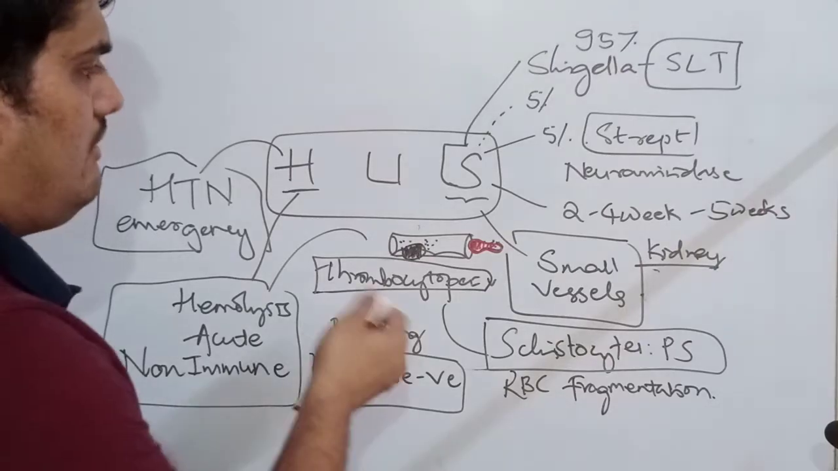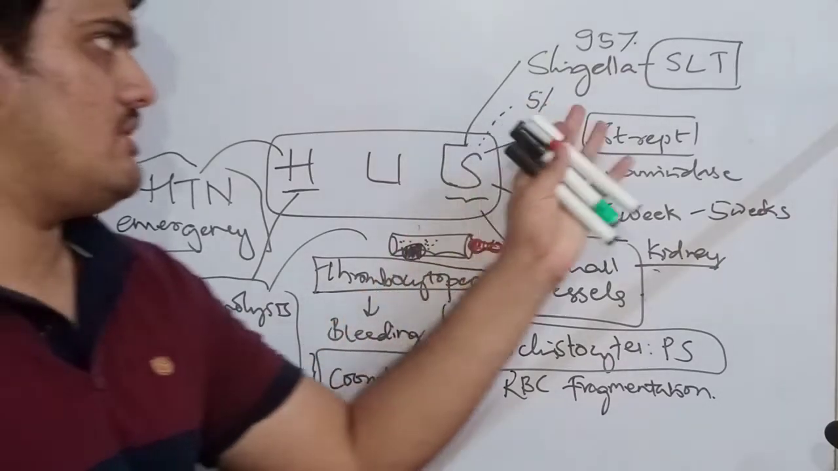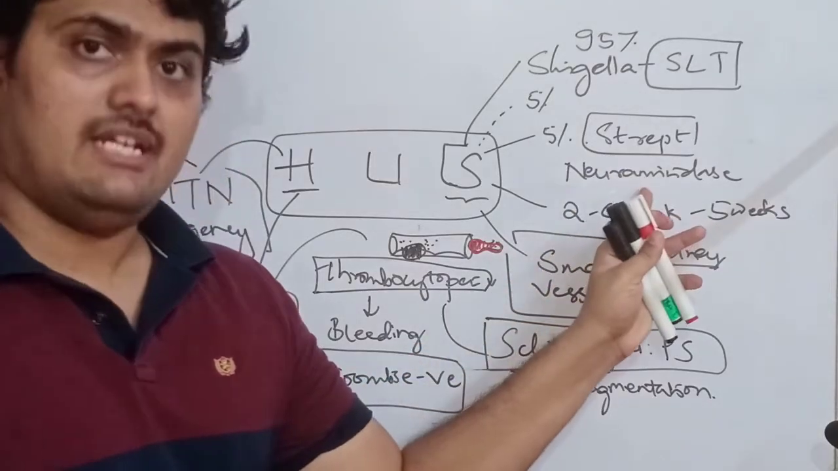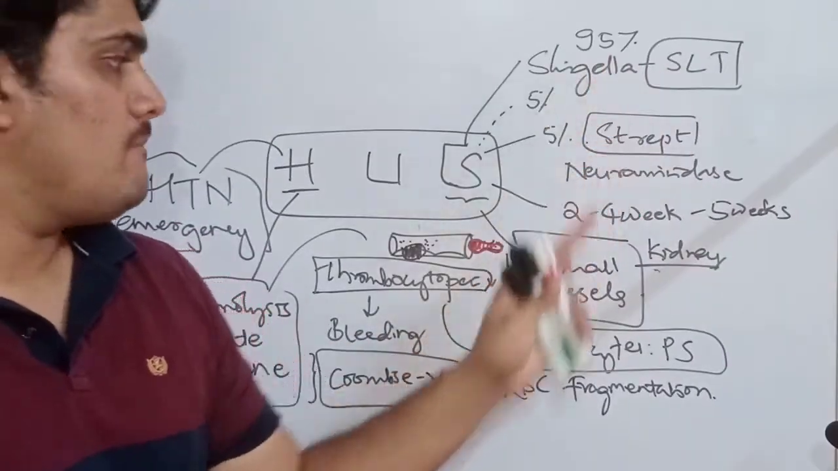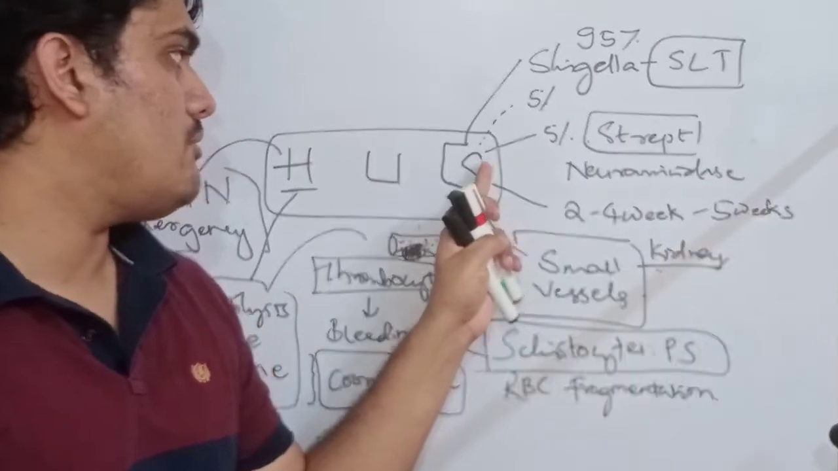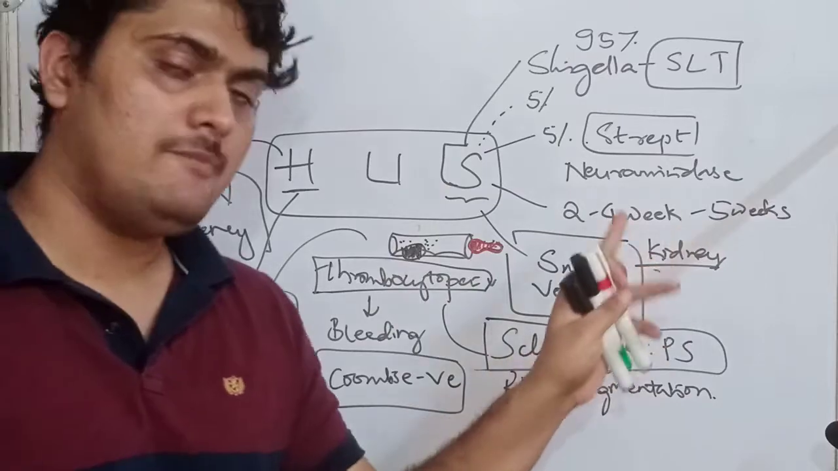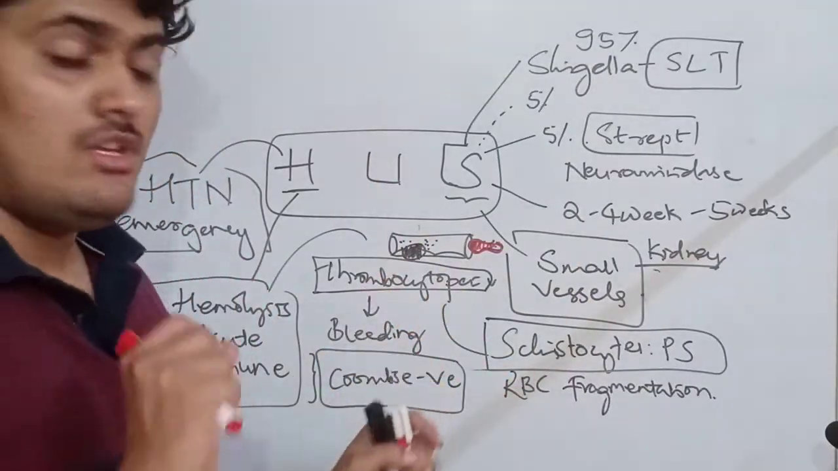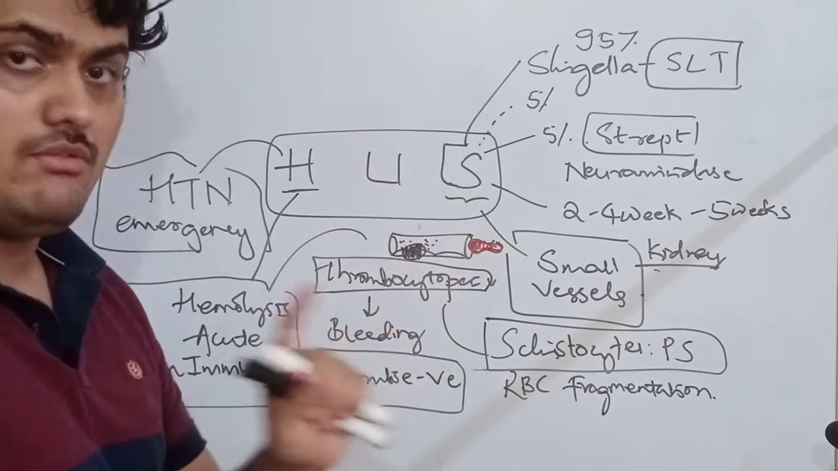So we remember from the pathology that there was a Shigella infection or a streptococcal infection, because of the release of the neuraminidase toxin or Shigella-like toxin. After 2 to 4 weeks, for the sake of remembrance, we can remember the figure 5. So after 2 to 4 weeks, these toxins start attacking the small vessels of the kidney.